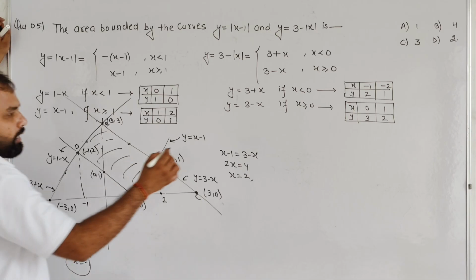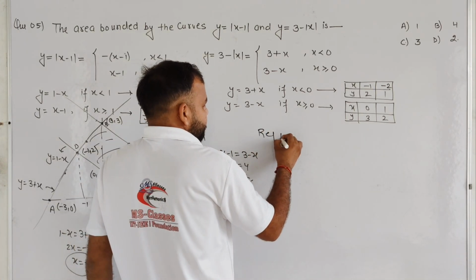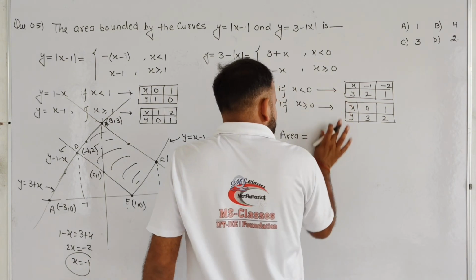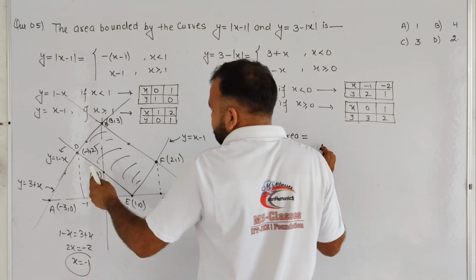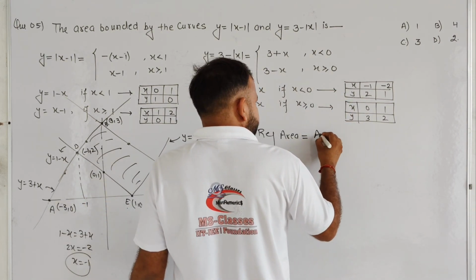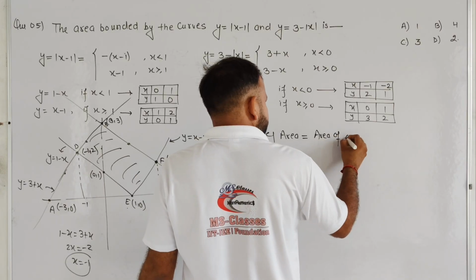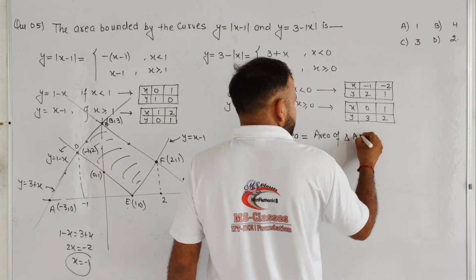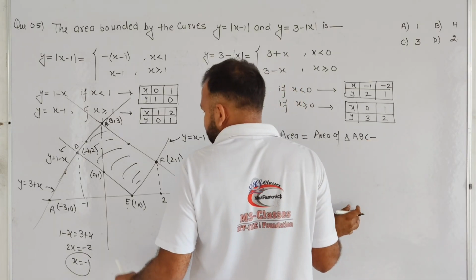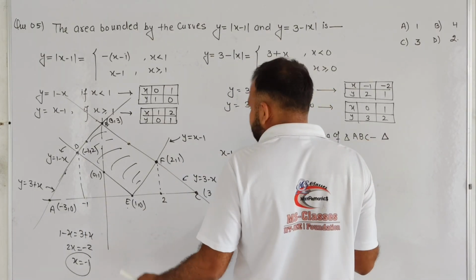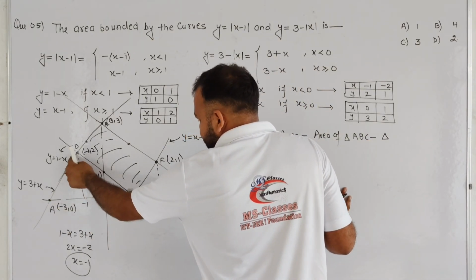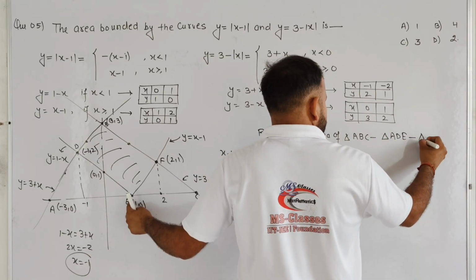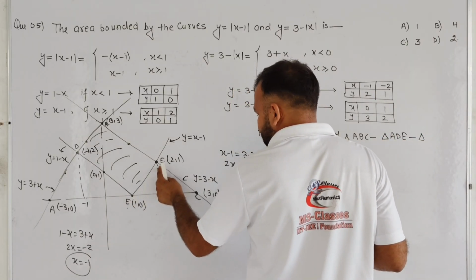So basically the required area in that scenario is the area of triangle ABC minus the area of triangle ADE minus the area of triangle EFC.